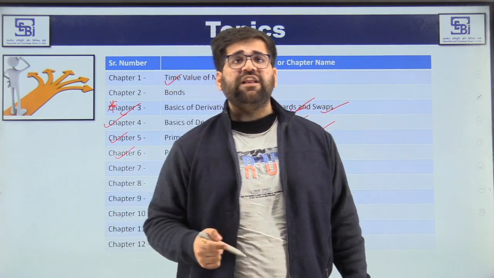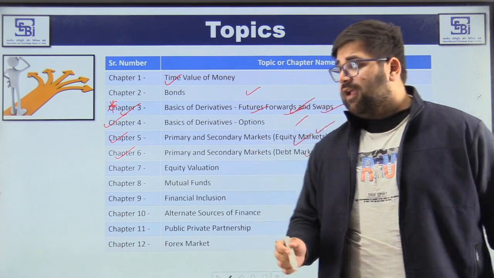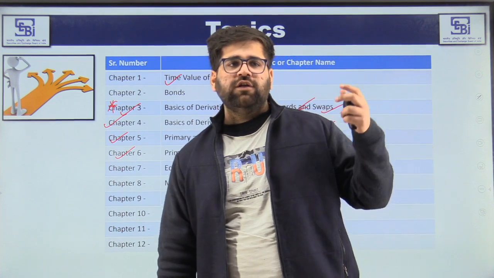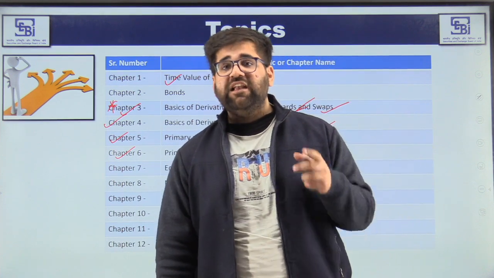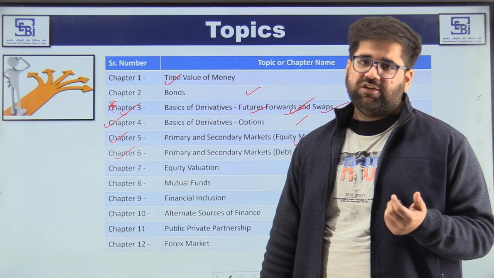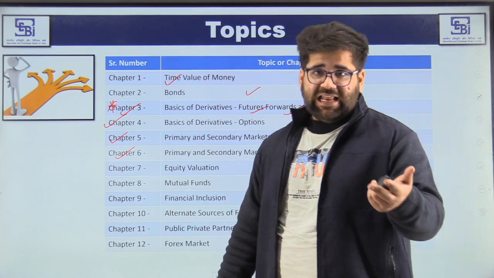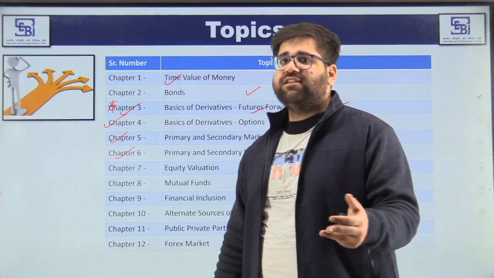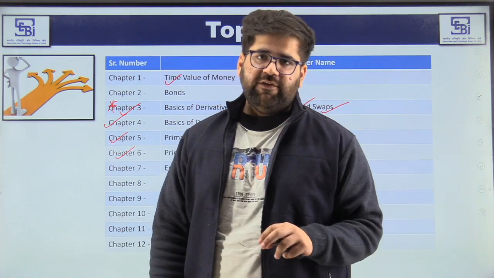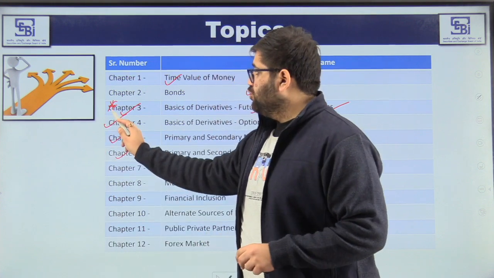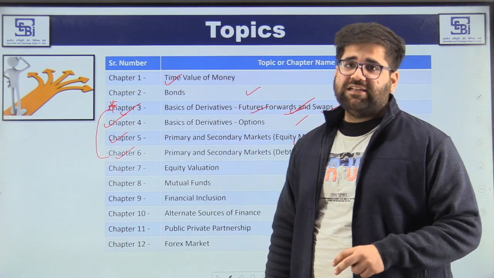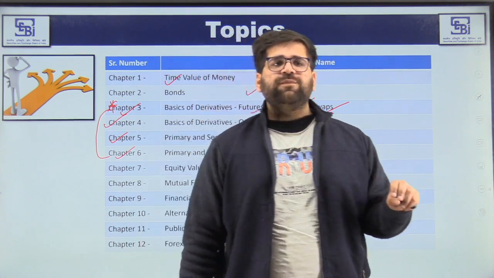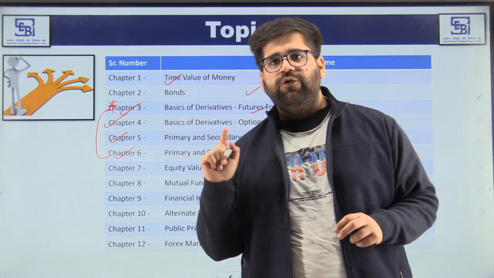Debt market is again a very important component of your syllabus. In this chapter, you will deal with different components of the money market, that is certificate of deposit, treasury bills. And in past year questions of SEBI, PFRDA and NPS, you will see chapters 3, 4, 5, and 6 have a huge number of PYQs, that is previous year questions. So you should do chapters 3, 4, 5 and 6 by heart. Go deep, use Google, and put in as much effort as possible in chapters 3, 4, 5, and 6.